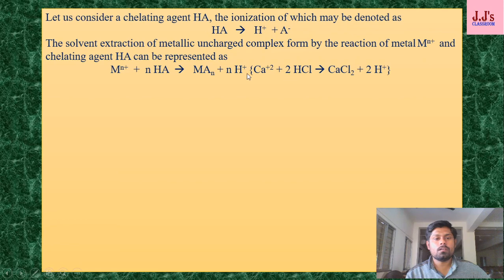HA is replaced by HCl, so it becomes CaCl2 plus n, meaning 2 moles of H plus. By using this simple reaction you can remember that Mn plus and n moles of HA gives MAn plus n moles of H plus. If you remember it directly, there is no need to remember this example.